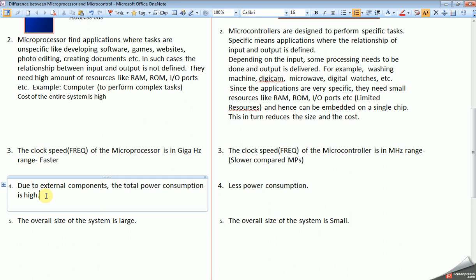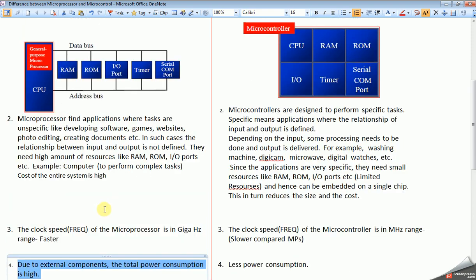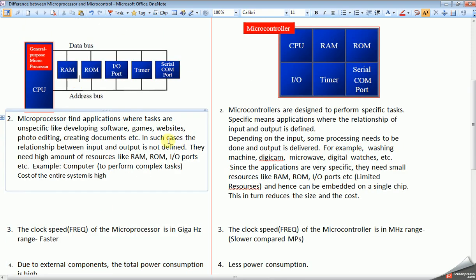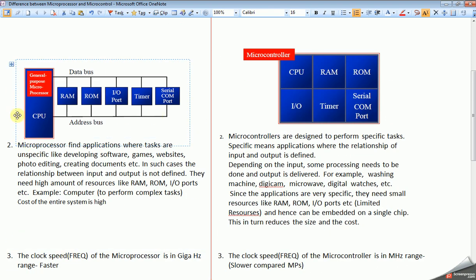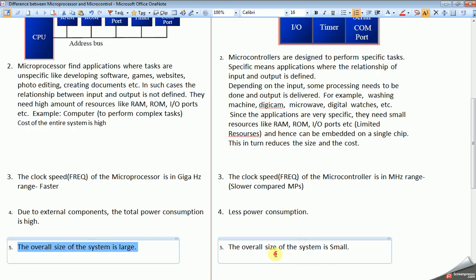Due to external component interfacing, the total power consumption is high in microprocessors. Whereas in microcontrollers, there is less power consumption. Overall, the size of the system is large in microprocessors. Whereas in microcontrollers, the overall size is small.